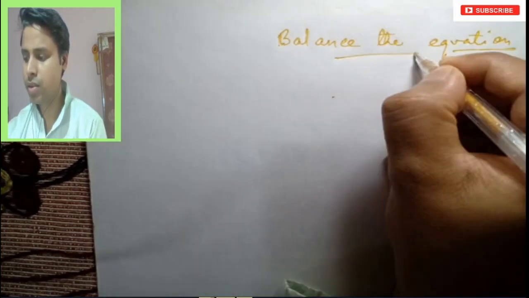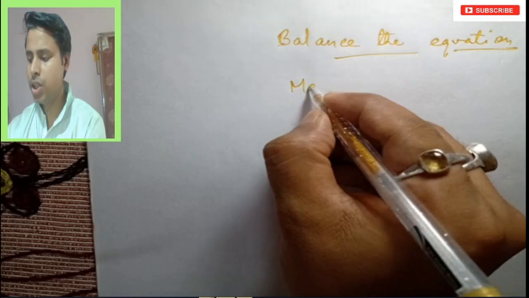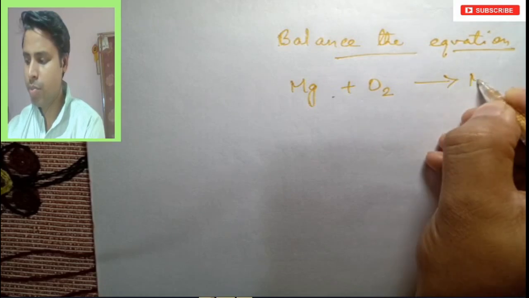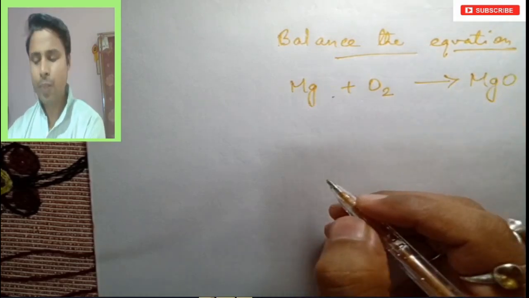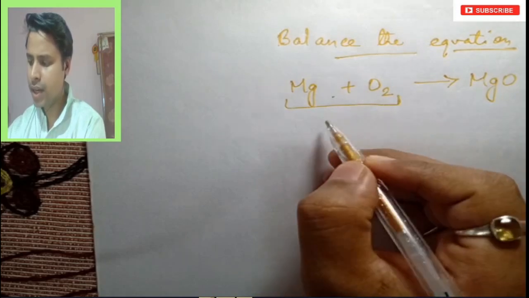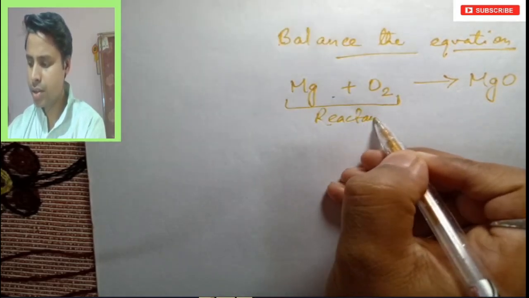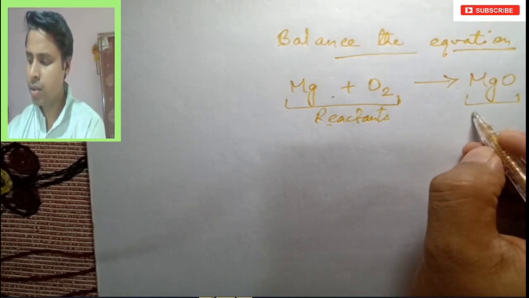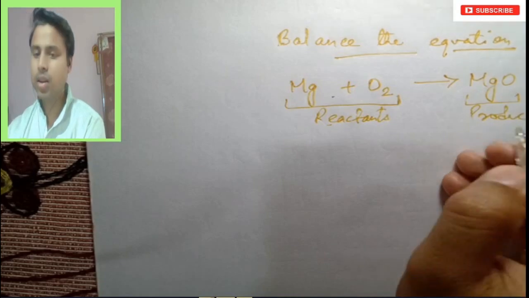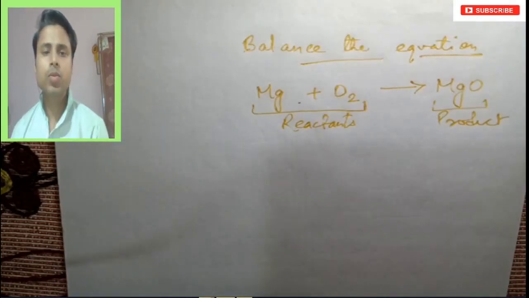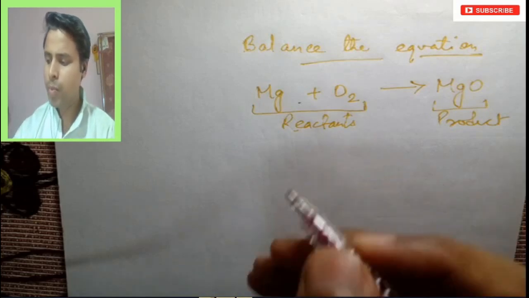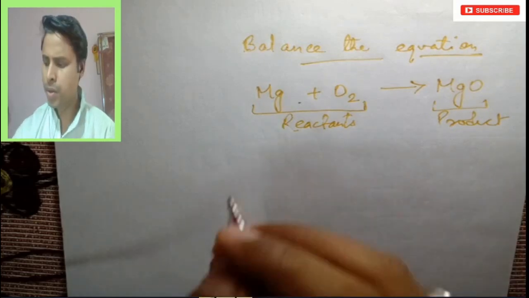So we have seen magnesium reacts with oxygen and gives magnesium oxide, right? The left hand side has the reactants, which react, and magnesium oxide is the product. So the reactant is reacting and producing the product. If we have to balance it, we take this in a stepwise manner.